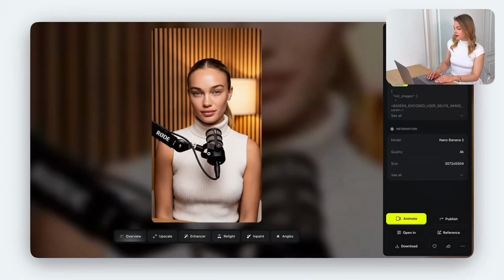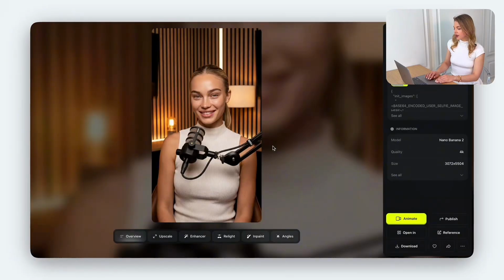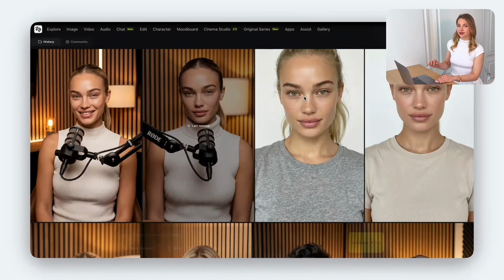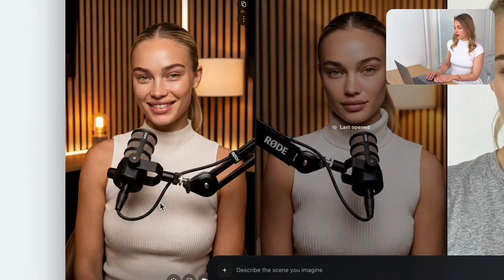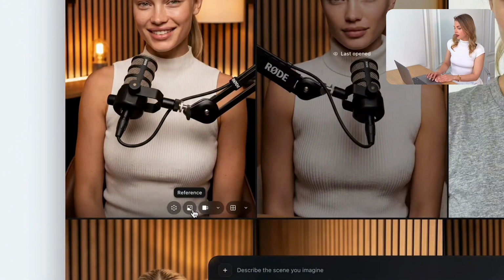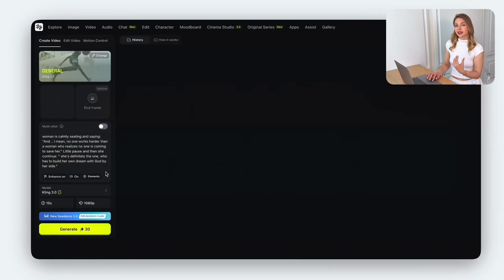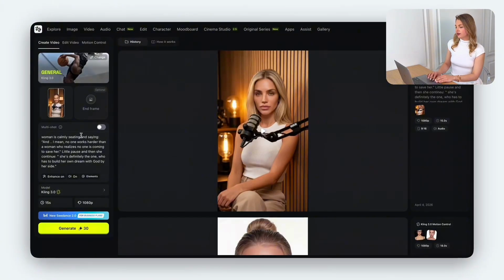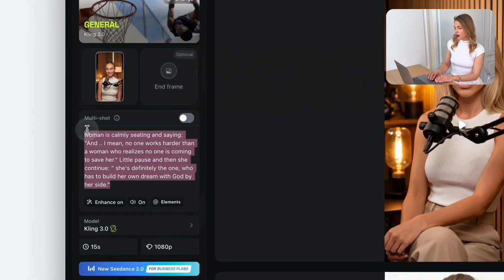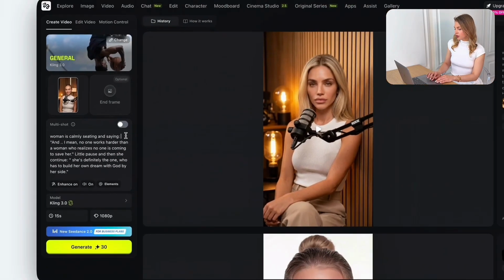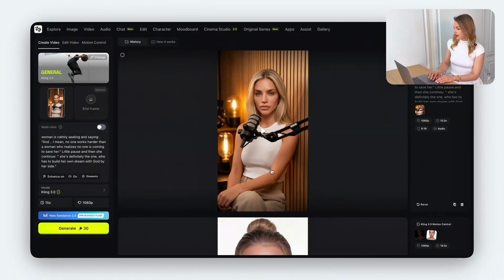And as you can see, the model is absolutely consistent. Our face is one same as on our reference image, but in a different lighting and different scene and different clothes. So this picture really looks premium. Now here next to the button reference, you can find the button animate. And here we have to choose start frame option, which is the first one. By clicking on it, we're directly going to the video section automatically, and our picture is linked as a first frame.